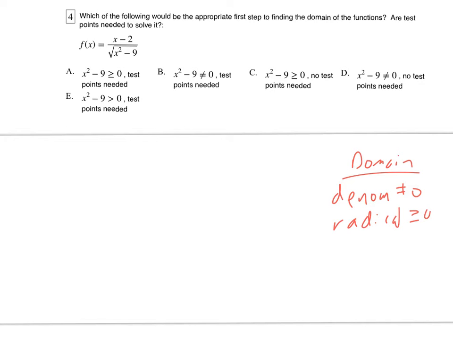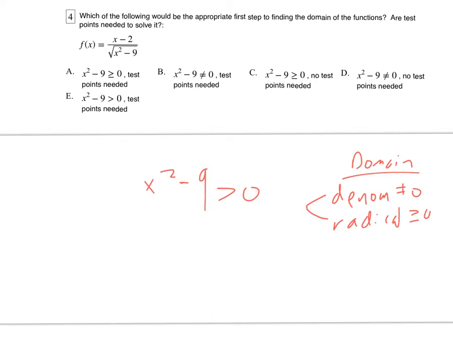In this case, it's a combination of those two because it's a radical in the denominator. So it's just greater than 0, because it's greater than or equal to 0 because of the radical, but since it's in the denominator, that takes away the or equals to. And so this is going to be x squared minus 9 is greater than 0.